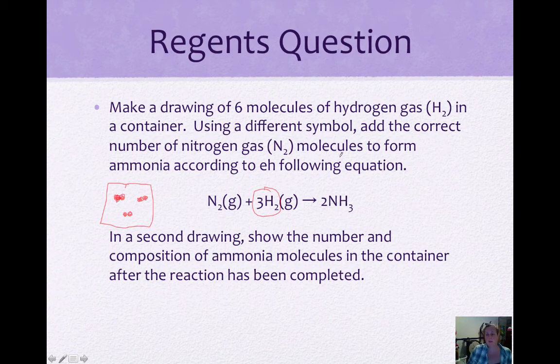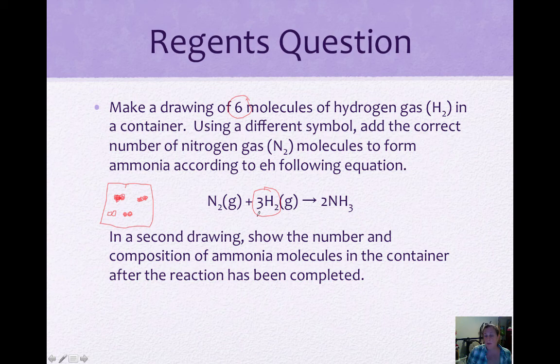And then it says, using a different symbol, add the correct number of nitrogen gas molecules to form ammonia according to the following equation. Okay, so here it says that we've got N2. So we're going to use, for nitrogen, an open circle. And this is getting into balancing. So if we have 2 nitrogens on this side, and on this side we have 2 nitrogens, so we're good. And here we have 6 hydrogens, and here we have 2 times 3, 6 hydrogens. So we're balanced.